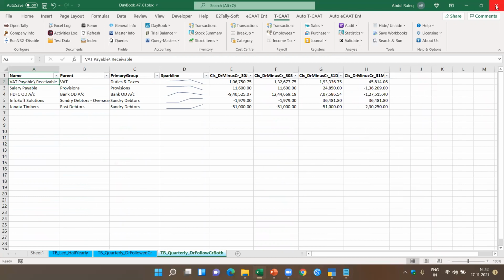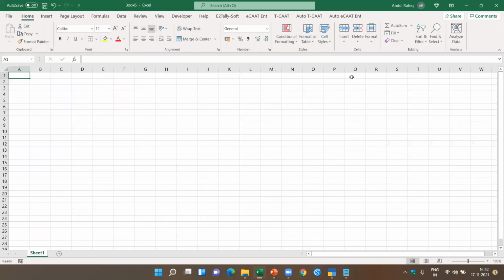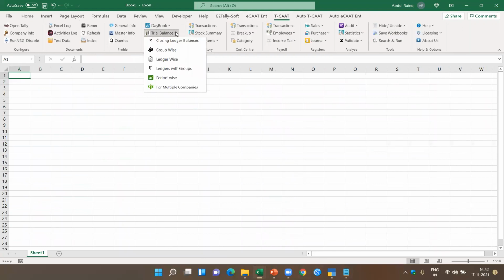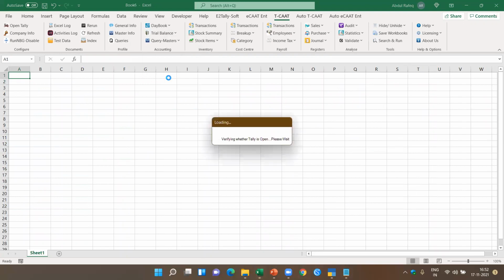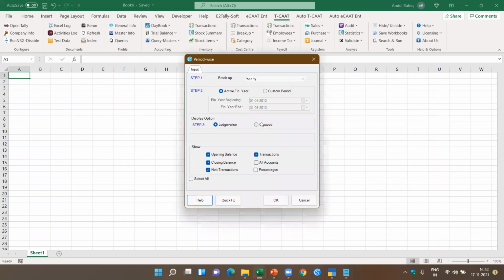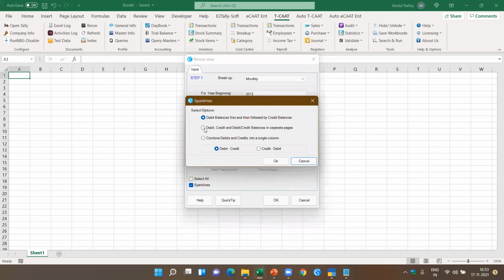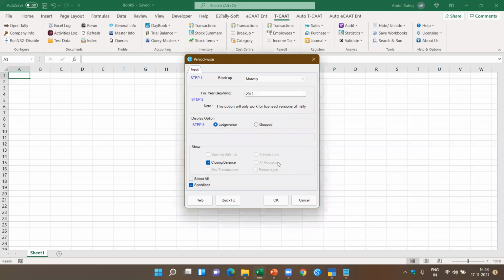Now let's come to another interesting part. Same trial balance. I told you there are different ways you can extract the trial balance. I click on TCAT, I come to trial balance, I go to period wise. Here I'm going to pick up the monthly, ledger wise. Here I'm just going to pick up the closing balance only, and I want the sparklines. Here I want debit and credit in separate pages. Okay, and this should be debit minus credit.